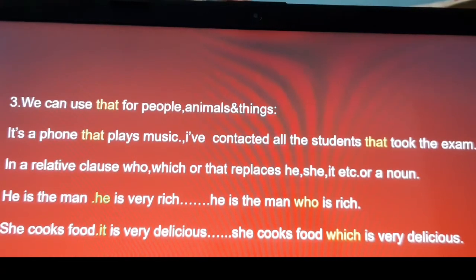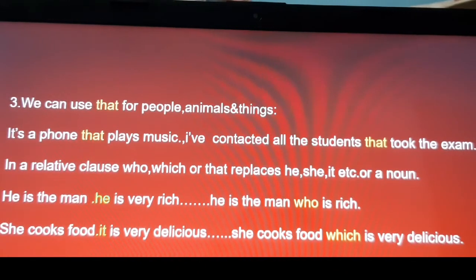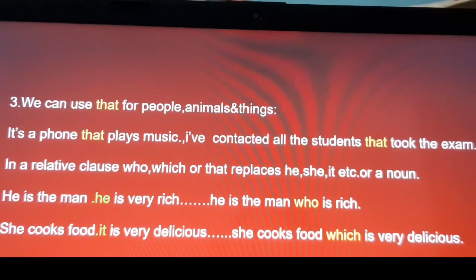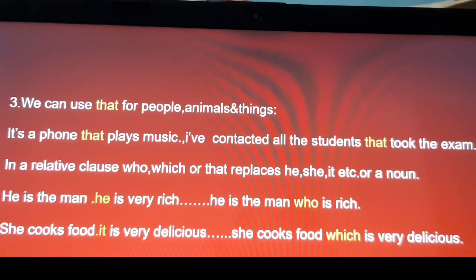In two sentences: it is a phone. It plays music. Here "that" is referring to phone. It is a phone that plays music. We remove the full stop and "it" because "that" is referring to phone. In that place we put "that".